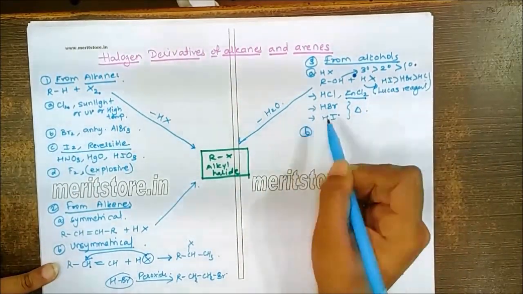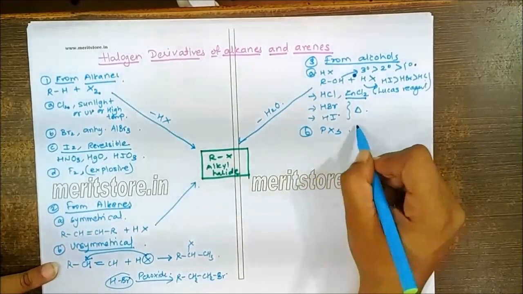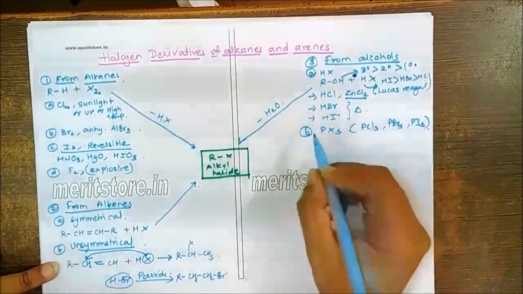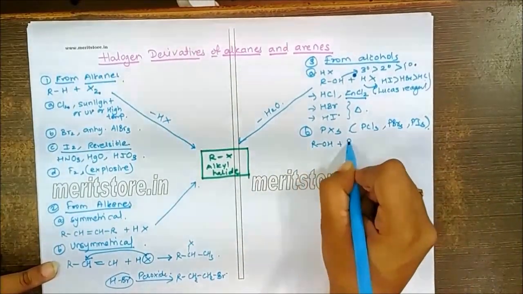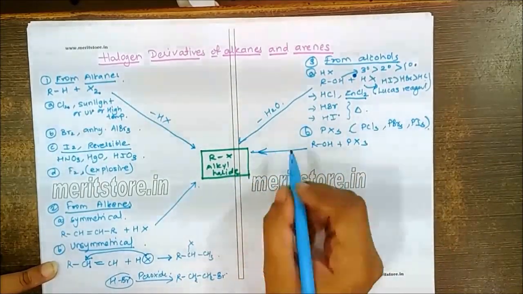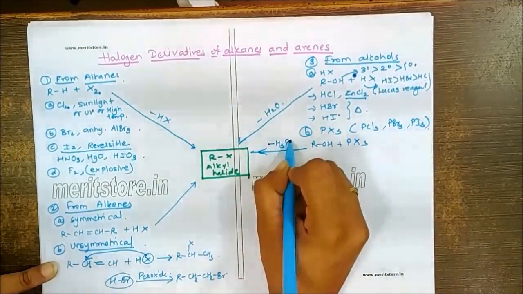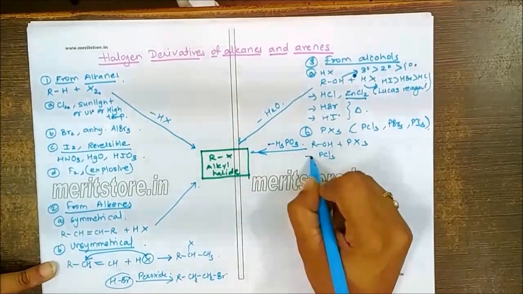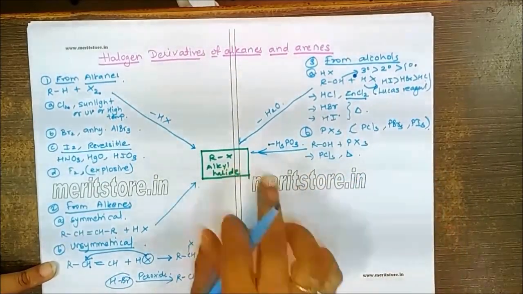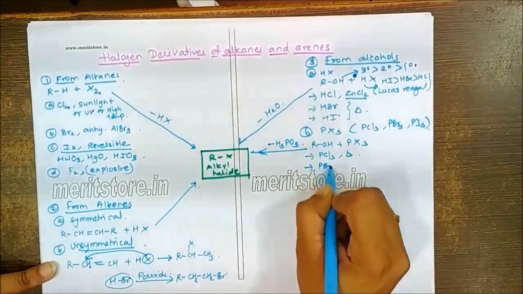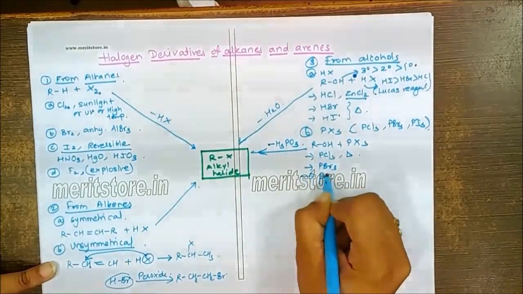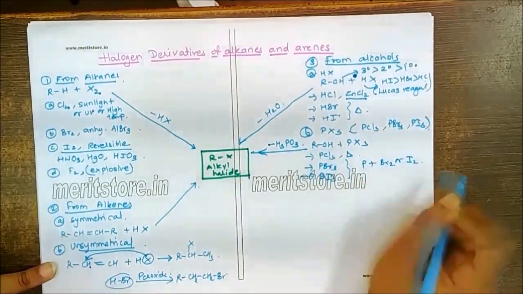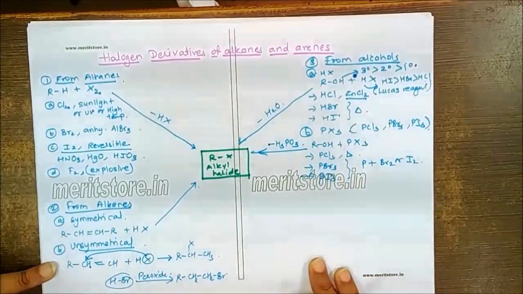Then we can also go for other reagents like PX3. There can be PCl3 or PBr3, or we can go for PI3. So ROH plus PX3 will give you formation of RX with the loss of H3PO3 as byproduct. Here PCl3 is easily available in the market. Just heating, refluxing condition will give you the corresponding alkyl chloride. But PBr3 and PI3 are to be prepared in situ by the reaction of red phosphorus with bromine or iodine. Whichever reagent you want to prepare, accordingly you have to select the reagent.